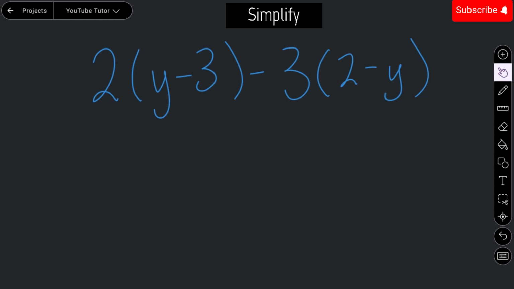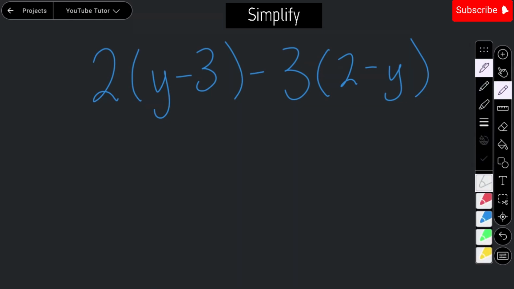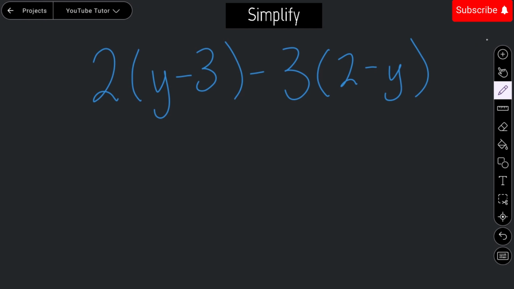In today's video, we have a question here which says 2(y - 3) - 3(2 - y). So this is a simple algebraic expression question. I'm going to show you how to solve this question systematically. With this type of question, what we are going to do is expand the bracket.